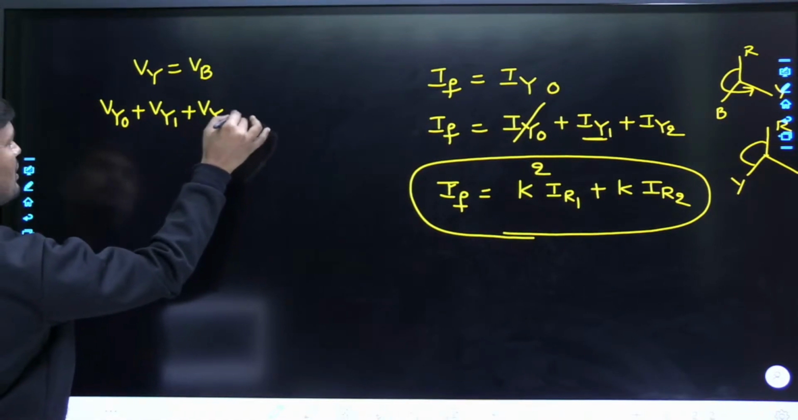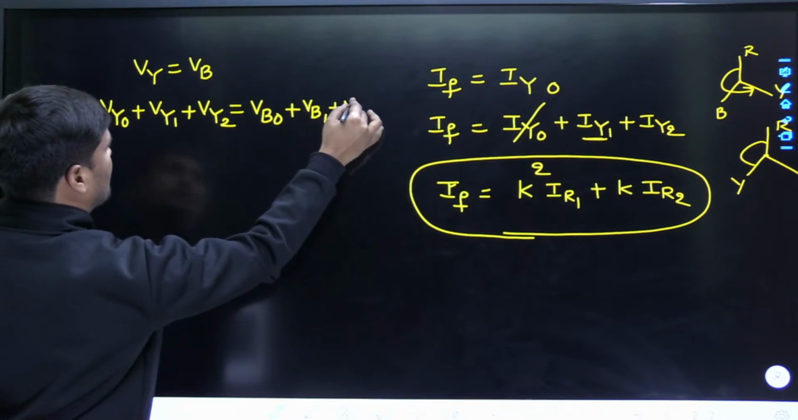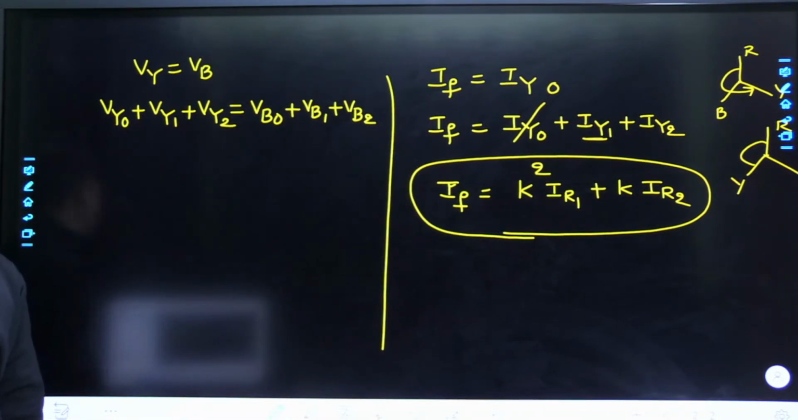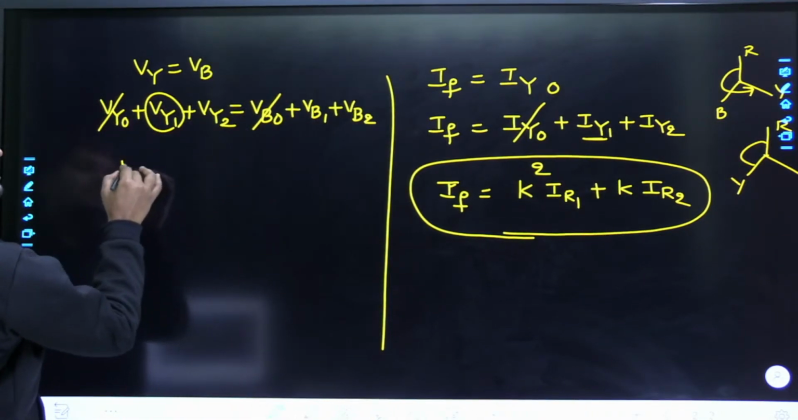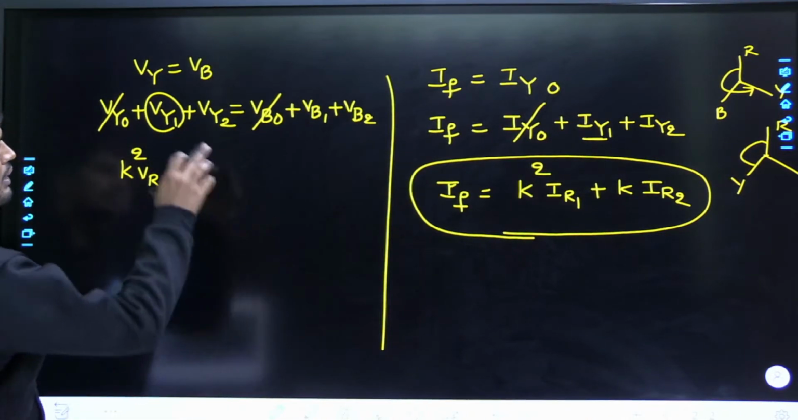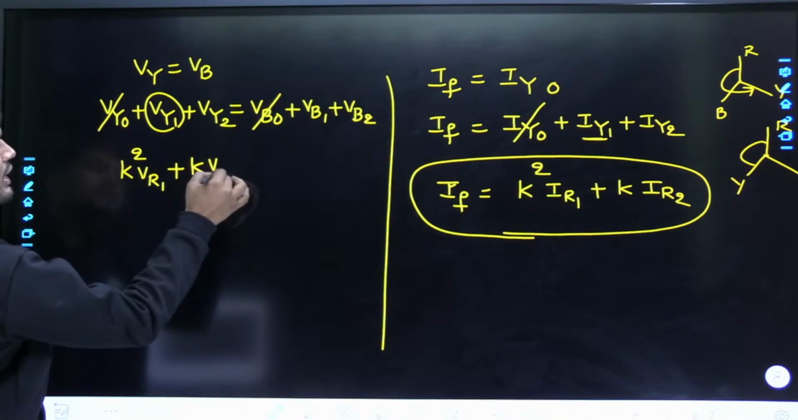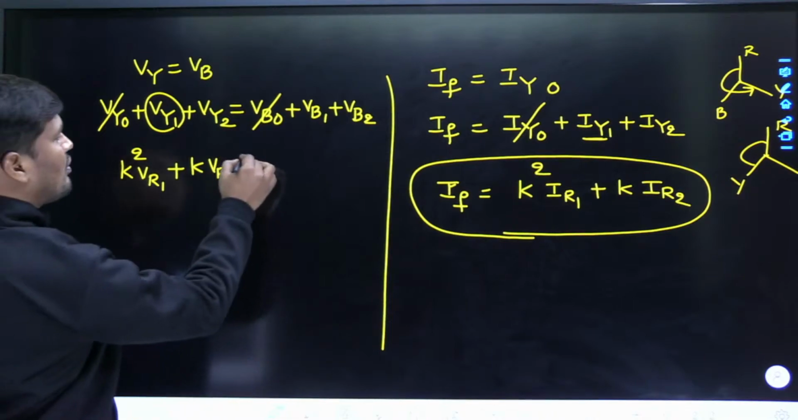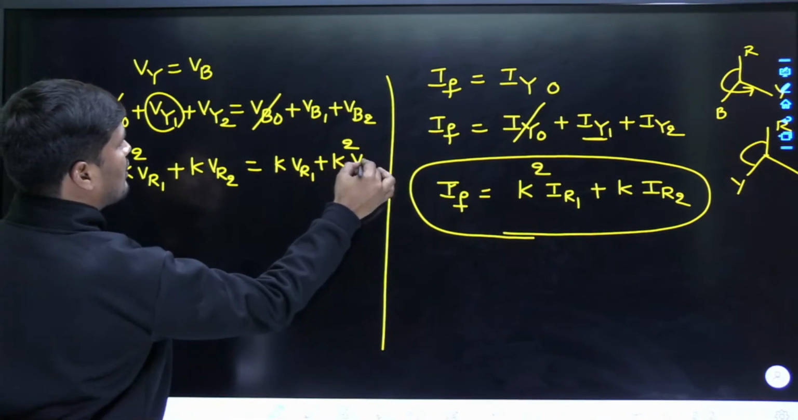VY0 plus VY1 plus VY2 is equal to VB0 plus VB1 plus VB2. I have used symmetrical components, because the magnitude of voltage in all the three phases are unequal. Now tell me friends, there is no zero sequence component. VY1 is equal to a square times VR1. I am reducing the number of symmetrical components by replacing Y and B phase components in terms of R phase. VY2 can be written as a times VR2. What about VB1? a times VR1. VB2 is a square times VR2. Am I correct, my dear friends?